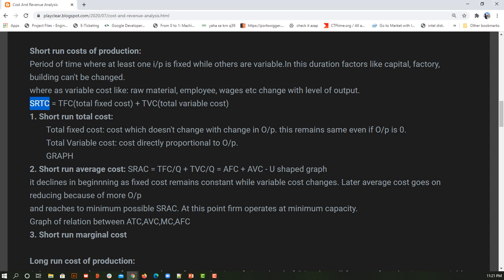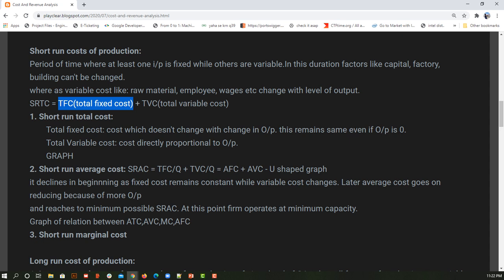Okay, so first we are going to see the abbreviations. SRTC means short run total cost. This is total fixed cost and this is total variable cost. As we have already seen what fixed cost and variable cost are, as you can see here, at least one input is fixed. So here our fixed cost is going to be fixed. That is self-explanatory. Okay, so our total fixed cost is going to remain fixed.